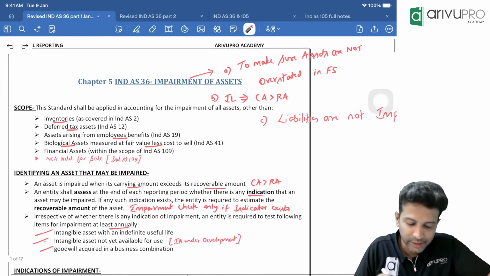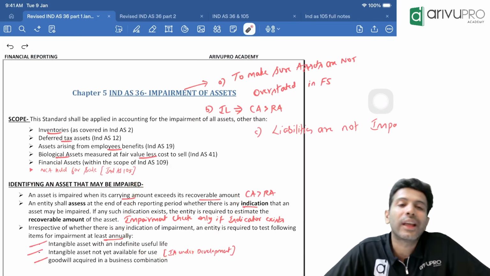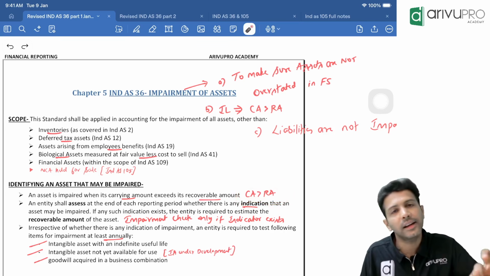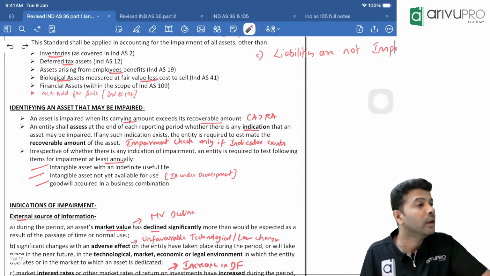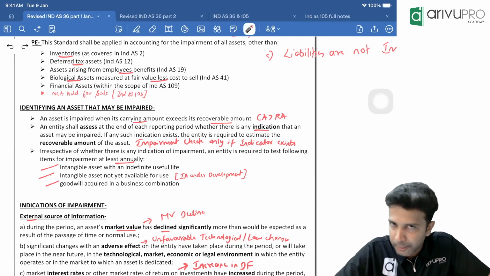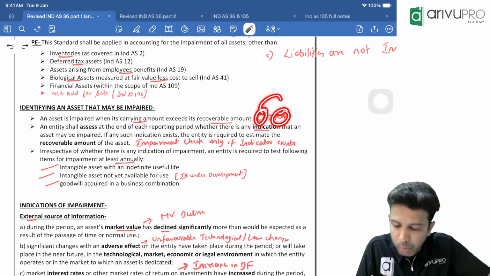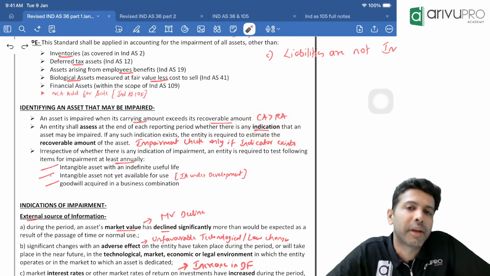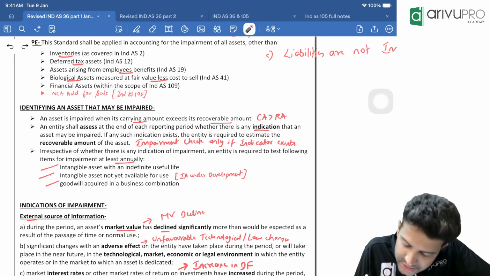So moving on to the next assets. Now, we already know that impairment loss will only come under one circumstance. What is that one circumstance? Only if carrying amount is greater than recoverable amount, not in any other circumstance. To find impairment loss, we need carrying amount as well as recoverable amount. We need both. We compare the two. Only if carrying amount is greater than recoverable amount, we book something called impairment loss.